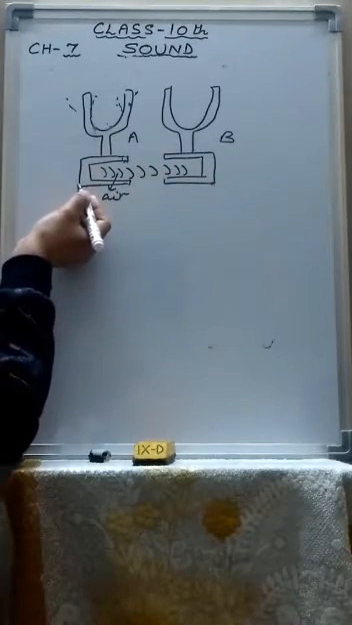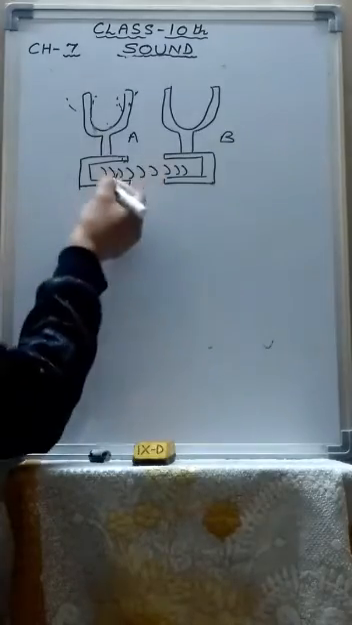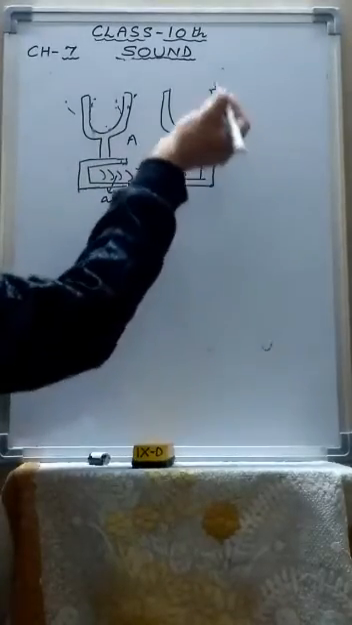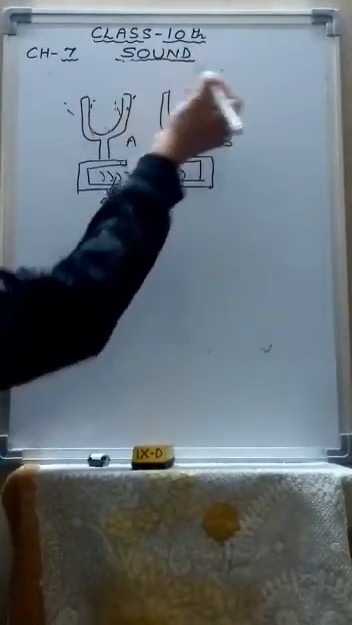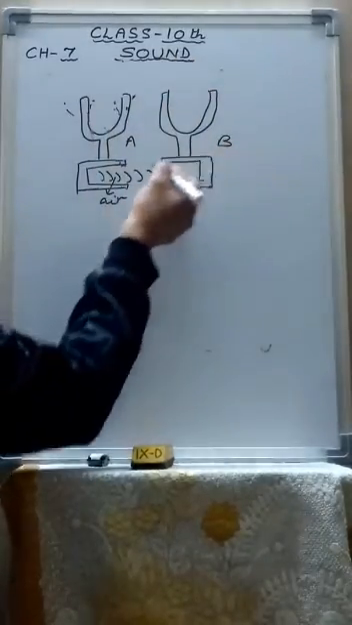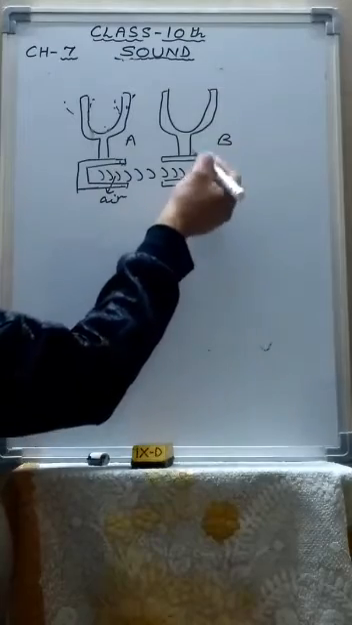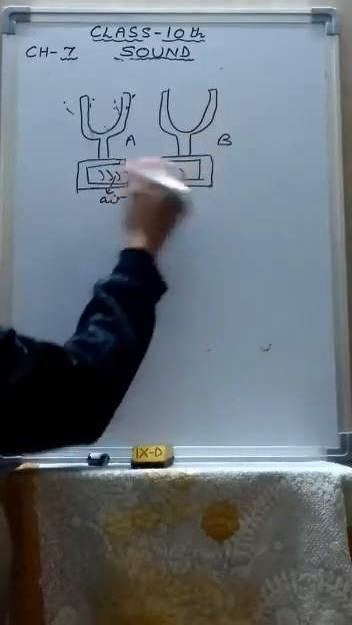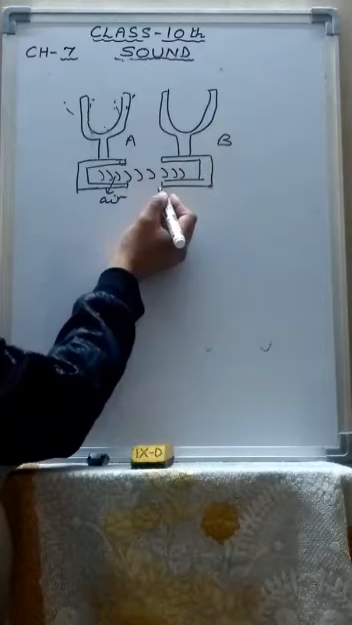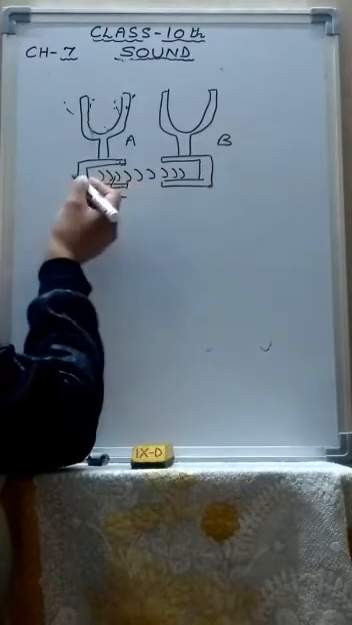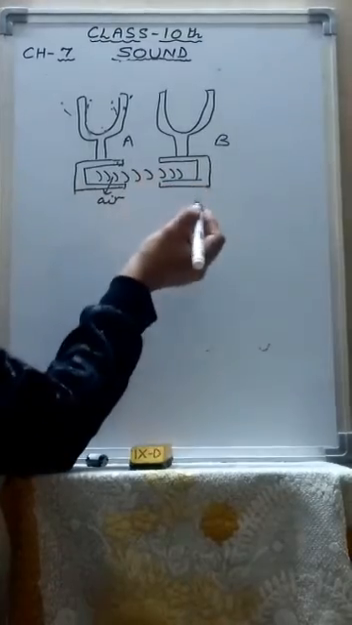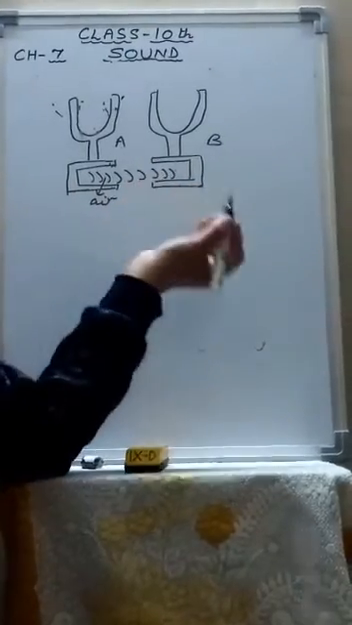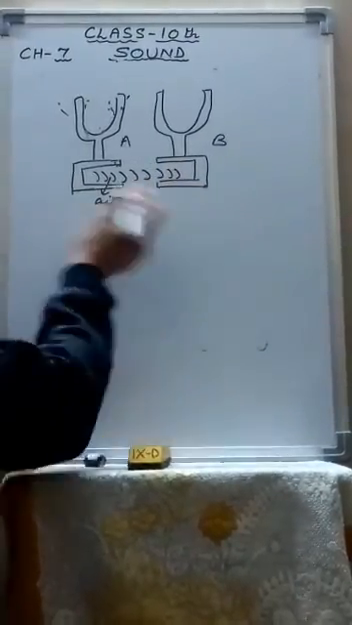Now, since the frequency of these vibrations is the same as the natural frequency of fork B, because they are identical, they will have the same natural frequency. The fork B picks up these vibrations and starts vibrating under resonance because the frequencies are matching. Thus the two sound boxes help in communicating the vibrations and increasing their amplitude, and a loud sound is heard.